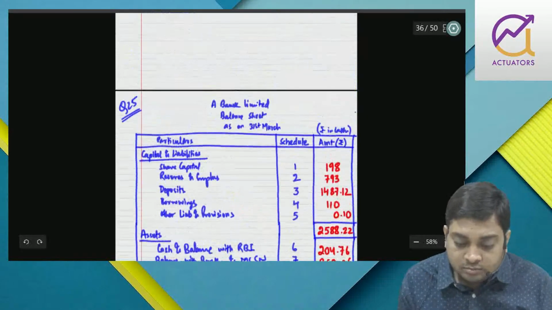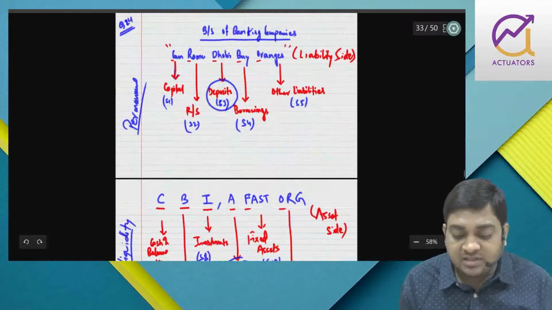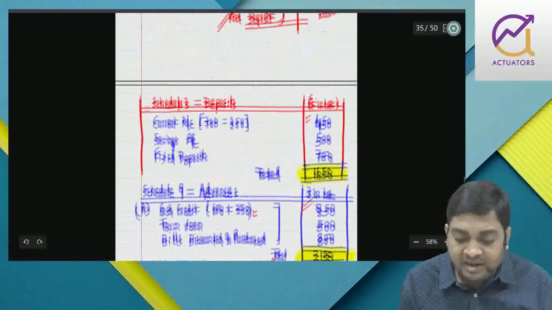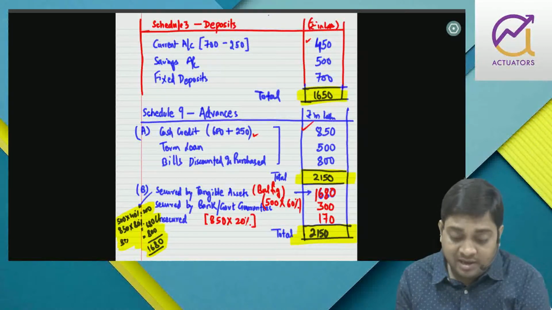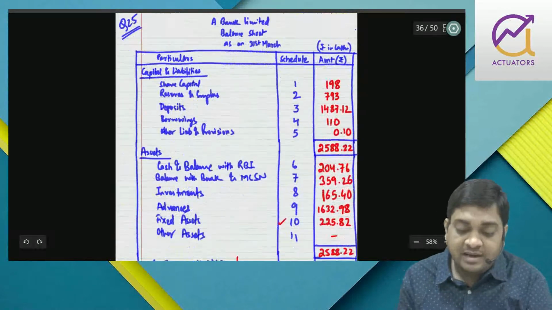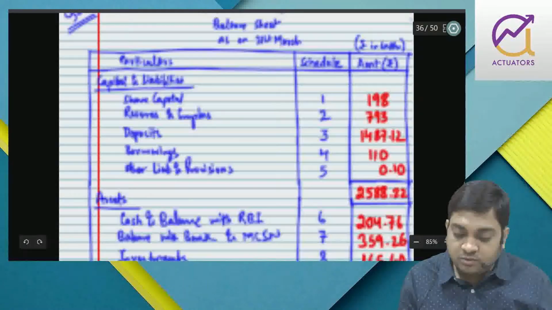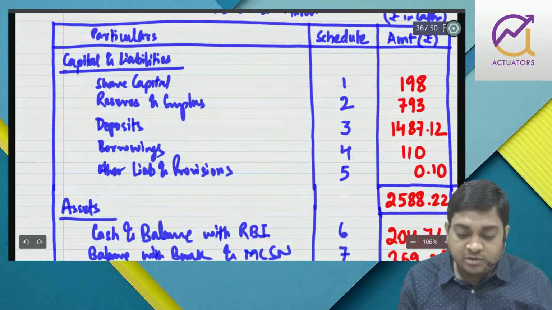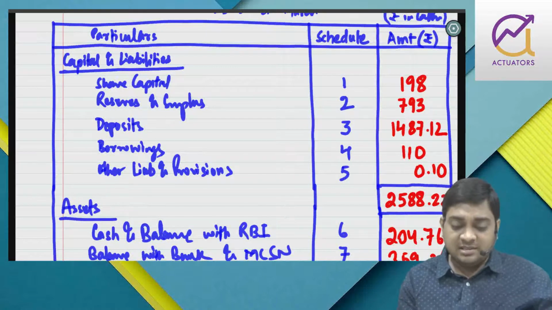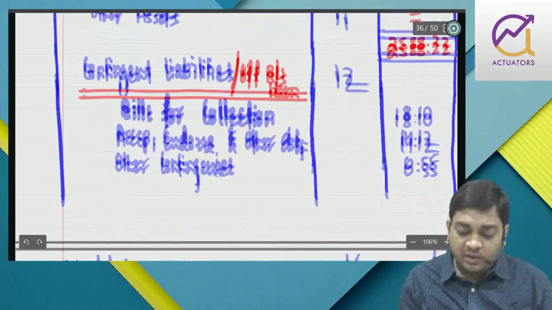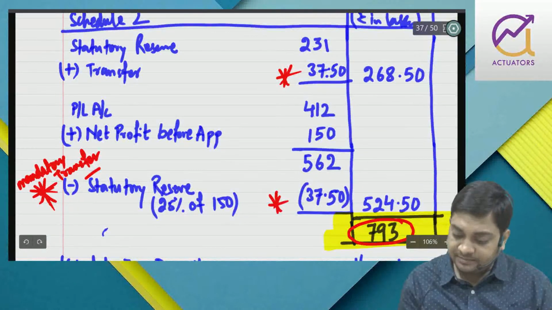So basically I have told you what is important from the balance sheet point of view. The format is very simple to remember, and they might ask you to prepare different schedules, that is schedule 3, schedule 9, right? And this is the format. This was the liability. We prepared 5 schedules. For liability, you don't have to do anything, simply the credit side of the trial balance. With that you can prepare the liability. There was only one twist, that was transfer to statutory reserve, 25% mandatorily.